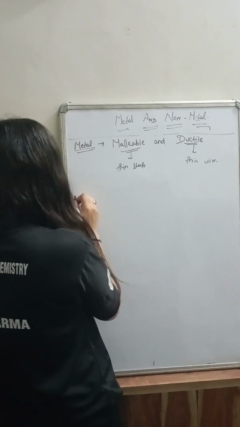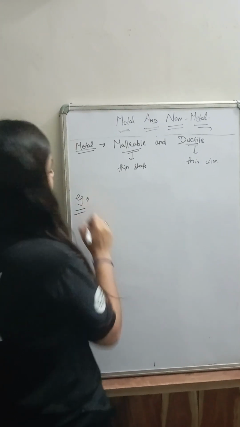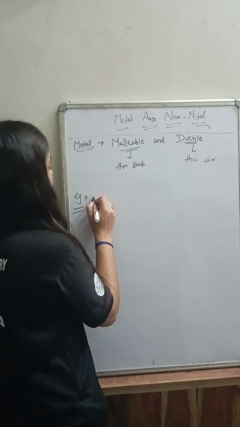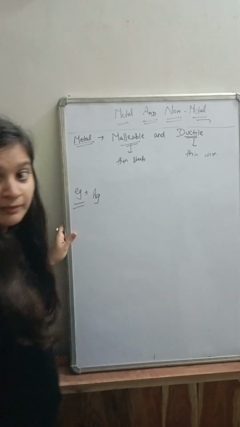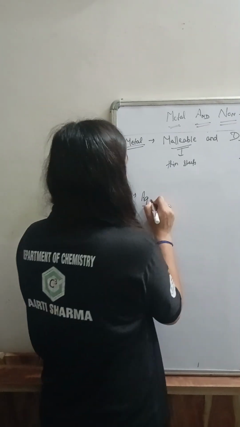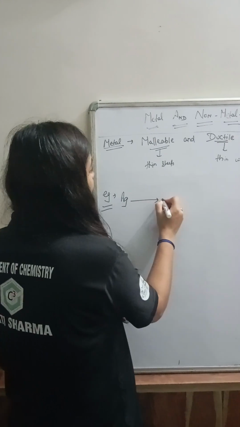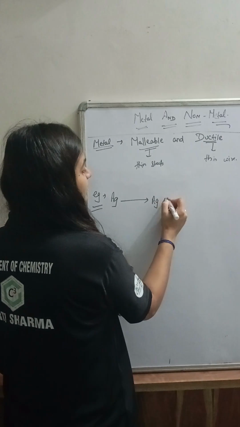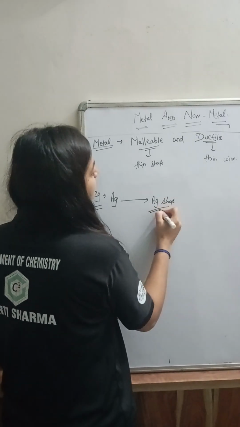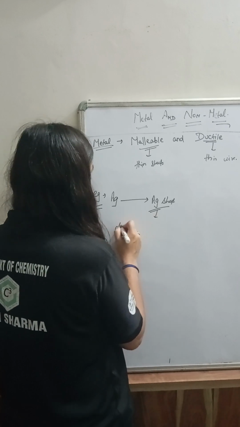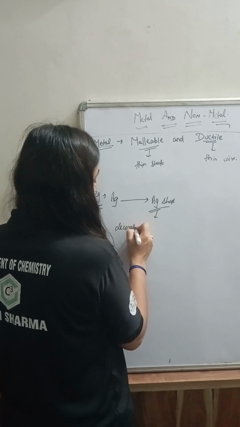Let's discuss malleable. Let's take a metal, that is silver. Silver can be hammered and converted into thin sheets of silver. And these sheets can be used for decorating sweets.